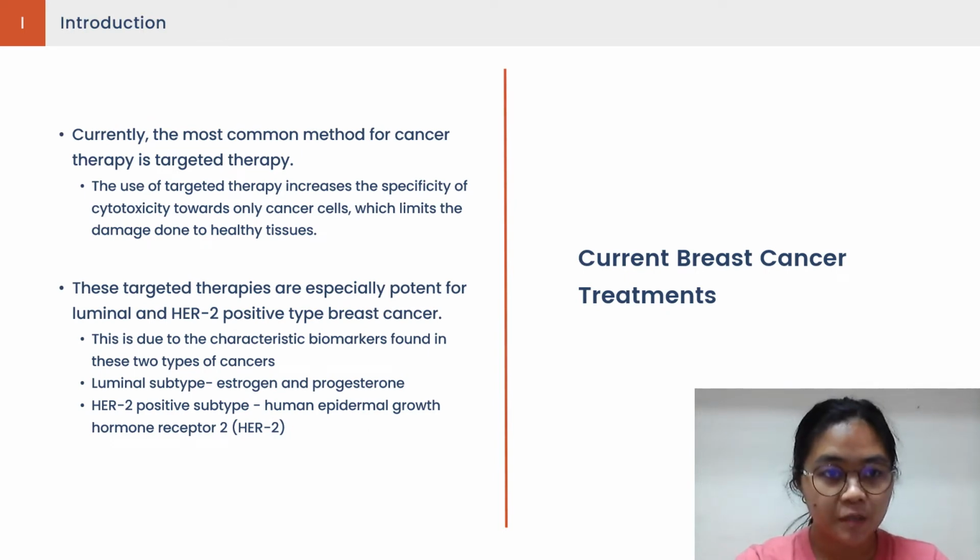Currently, the most common method for cancer therapy is targeted therapy. The key component in these targeted therapies is the presence of a definitive biomarker specific to the site of cancer within the tissue, such as in the case of luminal breast cancer and HER2-positive breast cancer, which exhibits high levels of certain proteins.